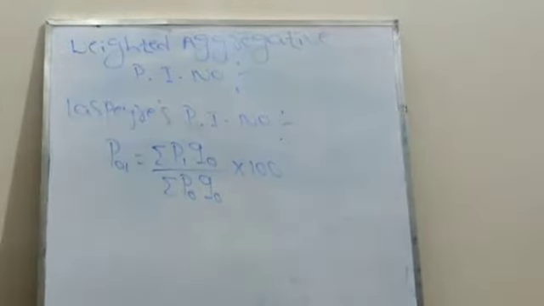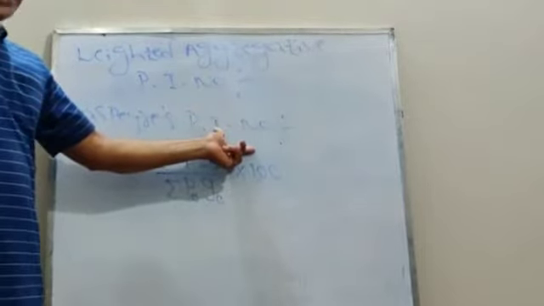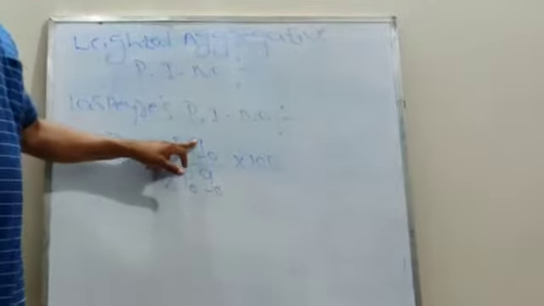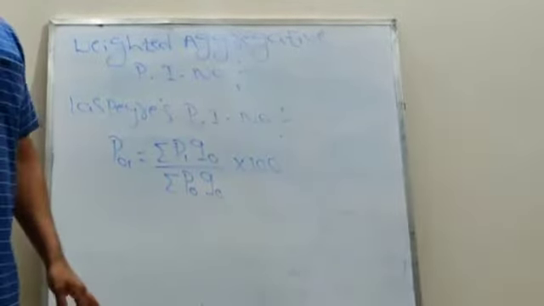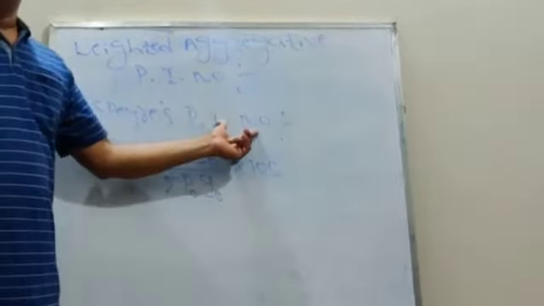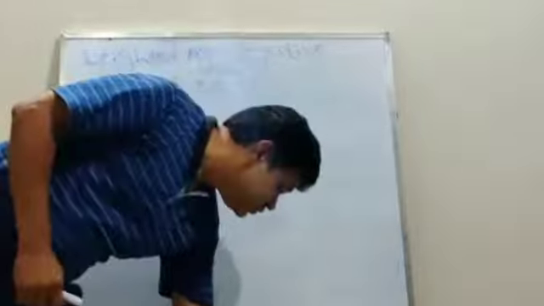Here the definition: in case of Laspeyres price index number, the weights assigned are base year quantities. The weights are assigned as base year quantities. This is called Laspeyres price index number.